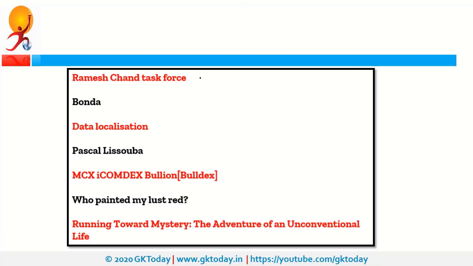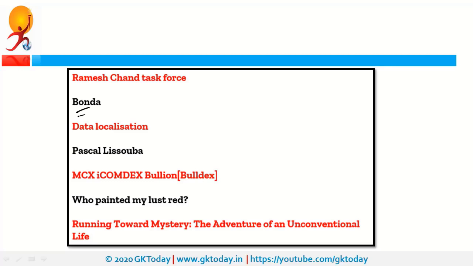Next is the Ramesh Chand Task Force. Recently this task force was in news as it recommended that the sugarcane prices should be linked to the sugar rate. So what was the recommendation? That link the sugarcane price with the sugar rate. Now in the context of sugar, there is FRP, and recently the government increased the FRP for sugarcane.